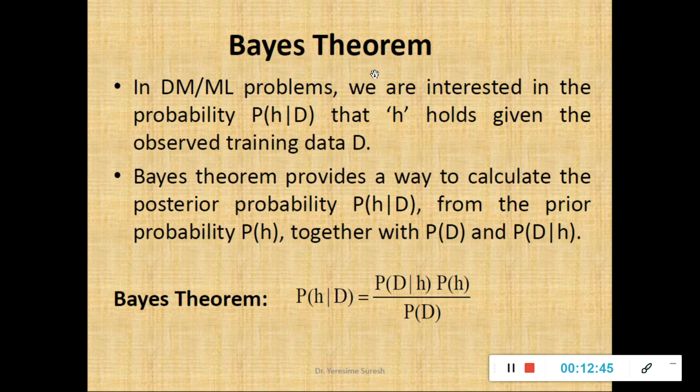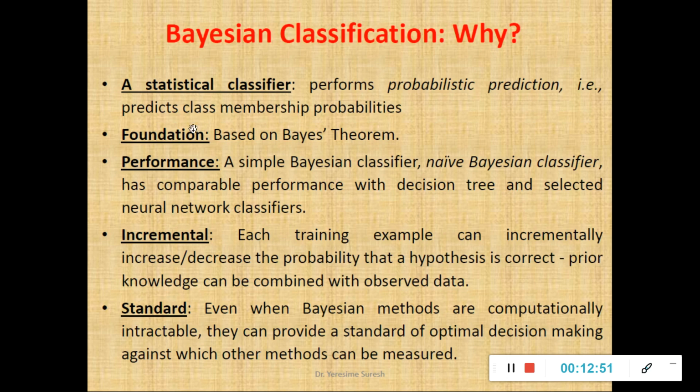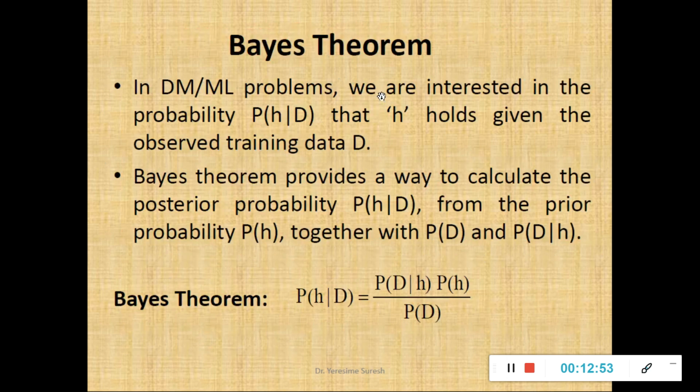Next, here comes the major crux of your Bayesian learning, that is the foundation. As we discussed in the previous slide, the foundation for your Bayesian classification is the Bayes theorem, and I would like to remind you, in this slide as well as the upcoming slides, we'll have n number of formulas. So your objective is only to remember the formulas, or memorize them, but need not worry about the derivation. Derivation is not included in your syllabus, so I am not including those details in the video lectures here. So Bayes theorem, in any data mining or machine learning problems, I am using the acronym here. DM stands for data mining, ML stands for machine learning.